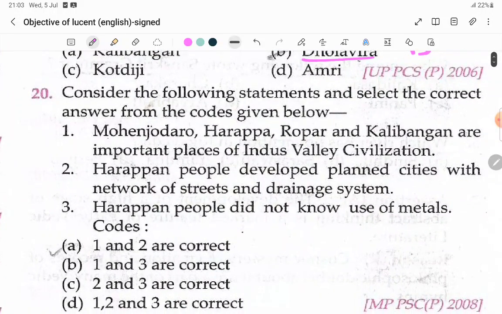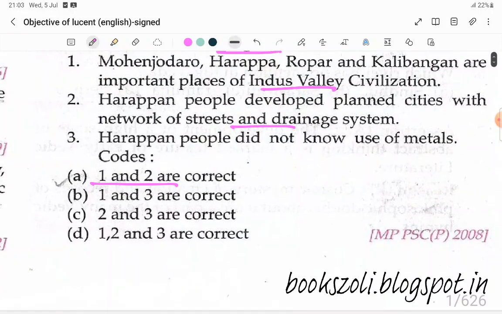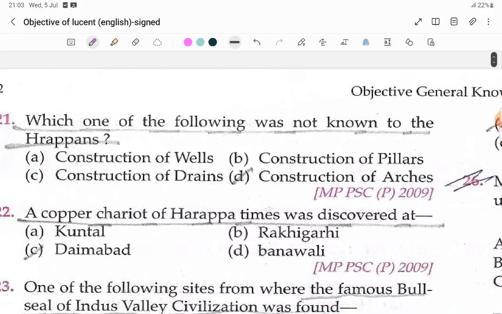Consider the following statements and select the correct answer from the codes given below. 1 and 2 are saying, Mohenjo-daro, Harappa, Ropar and Kalibangan are the important places of Indus Valley civilization. As correct. Harappa people developed planned cities with a network of streets and drainage system. As correct. Harappa people did not know the use of metals. No, they knew the metals. That's why they made the seals. They knew some different metals and they knew bronze. They are the first people to use bronze.